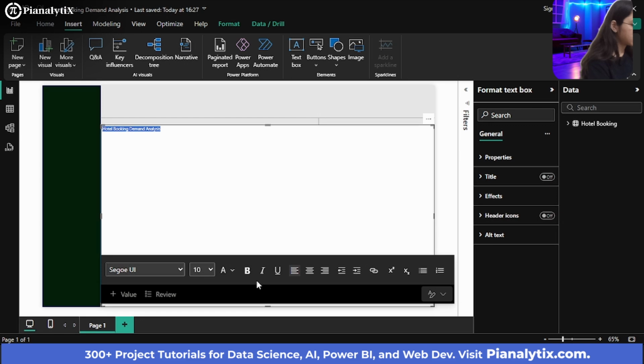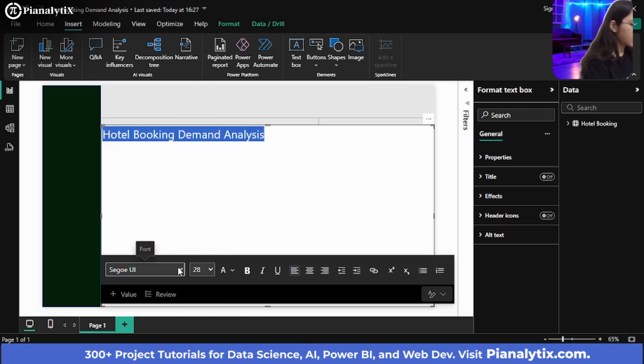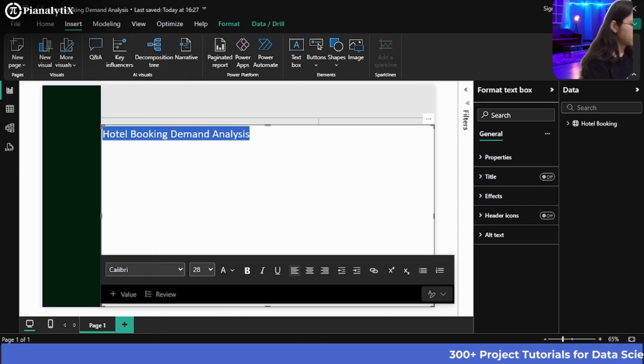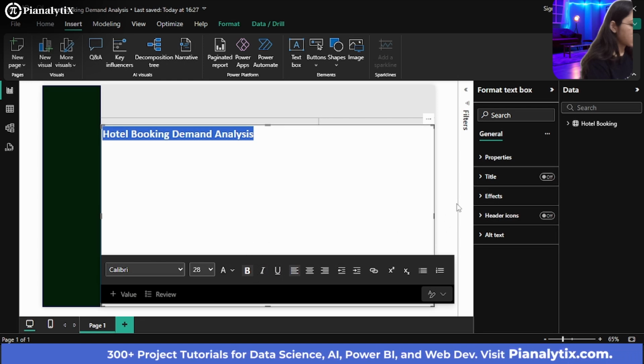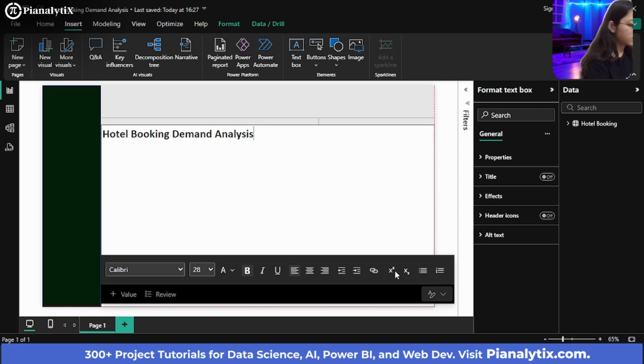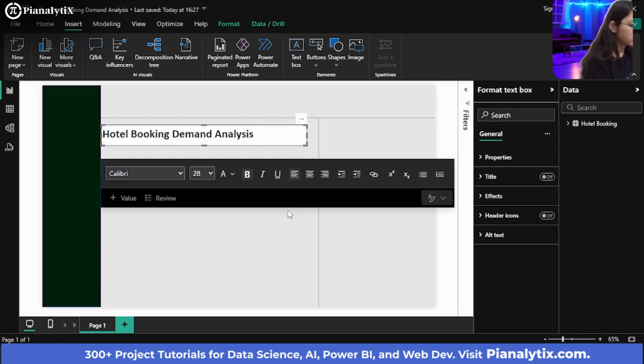Just select this, make it 28, and choose something like Calibri. Again, you can make it bold, resize it, and align it.